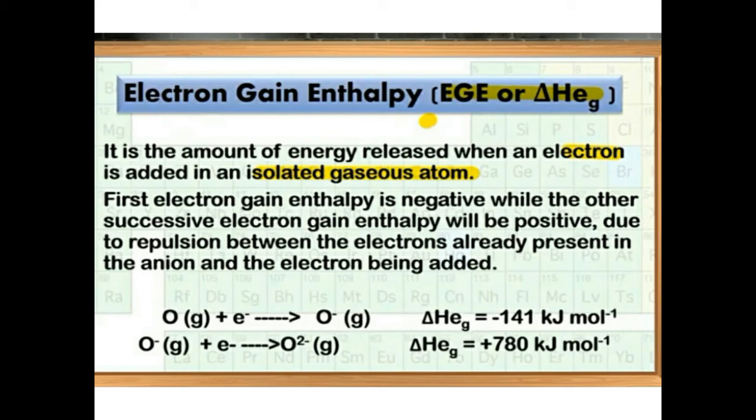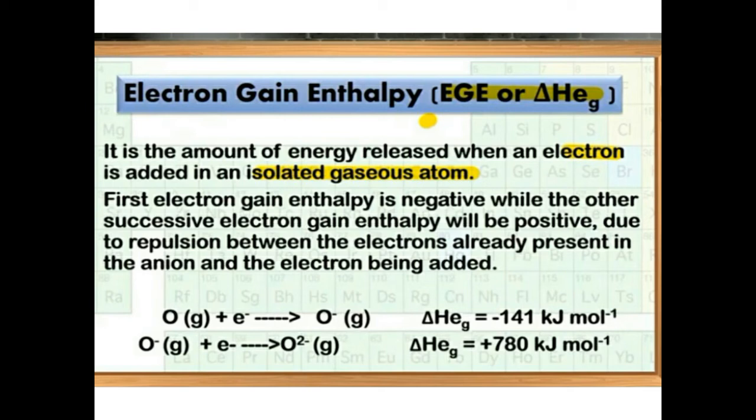Now if we want to add one more electron to the oxygen ion O minus, this time it will need plus 780 kilojoules per mole. It means this time we need to give it energy if we want to add an electron. That is why the electron gain enthalpy will become positive.